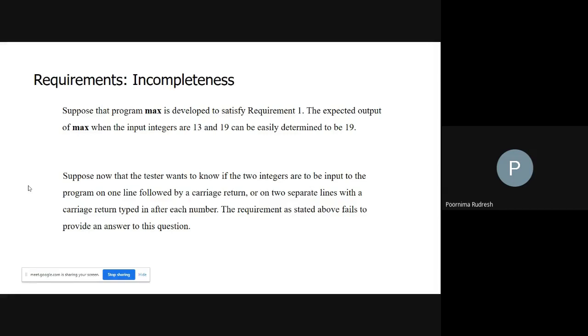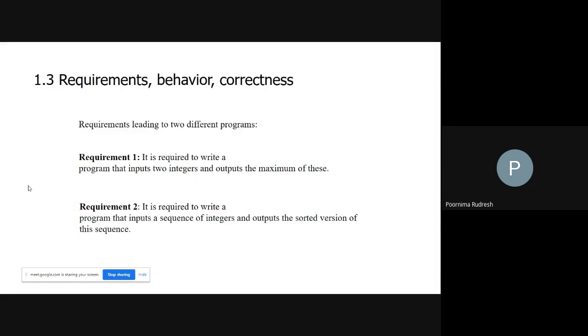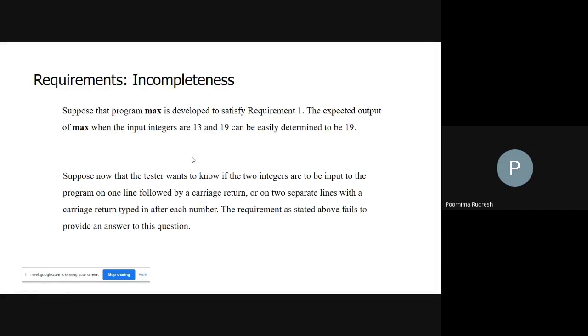Then my requirement is not complete, because in requirement 1 I have not clearly specified how I enter the integer numbers, or how I give the inputs to the program. Such requirements are said to be incomplete, and if the requirements are incomplete, then product development is not easy.